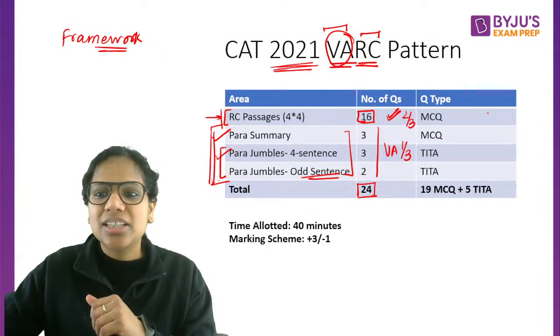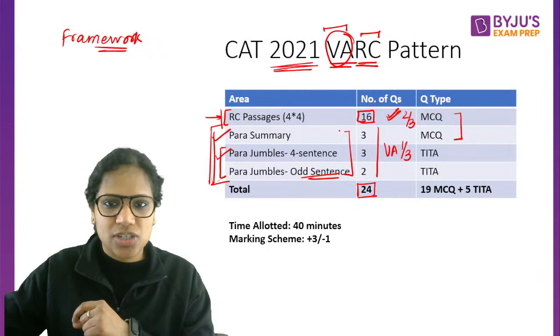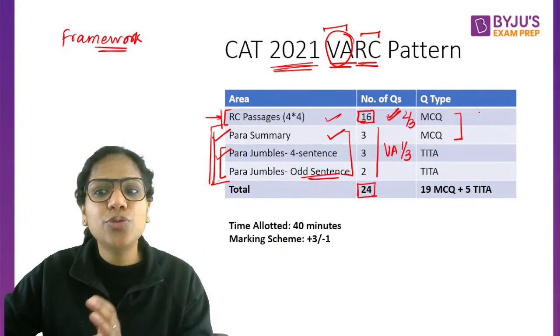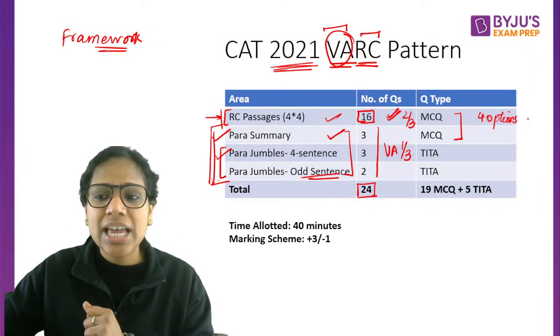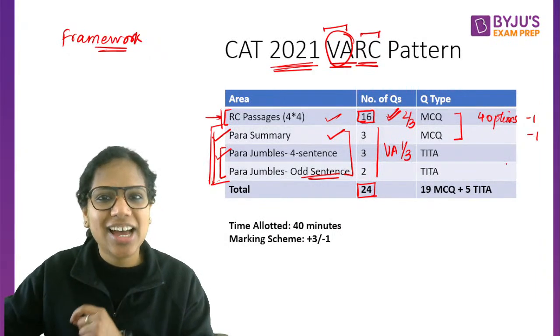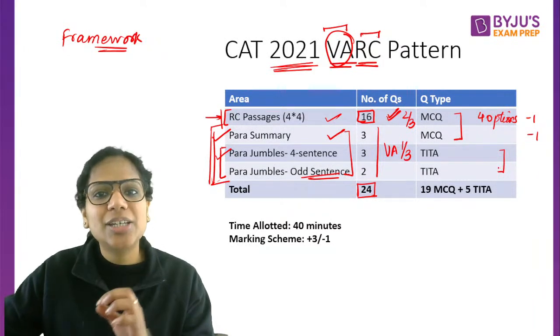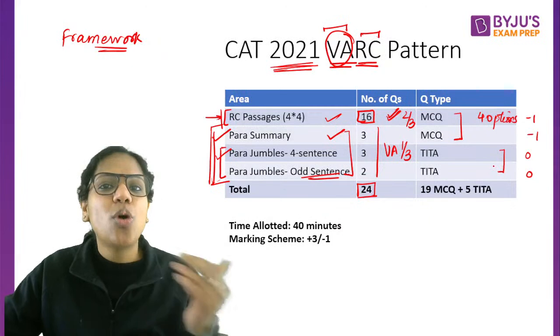As far as the question type is concerned, these are MCQs, RC passages and para summary, which means you are given 4 options. You have to choose out of these 4 options, and there is negative marking. So you get a -1 for an incorrect answer. However, these on the other hand are type in the answer. Here there is no negative marking because there are no options given.